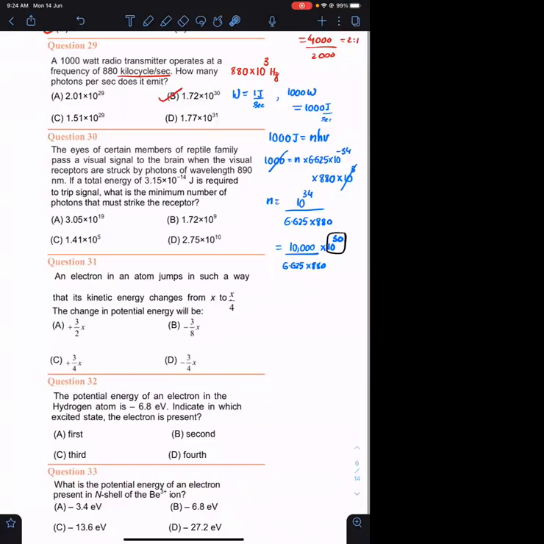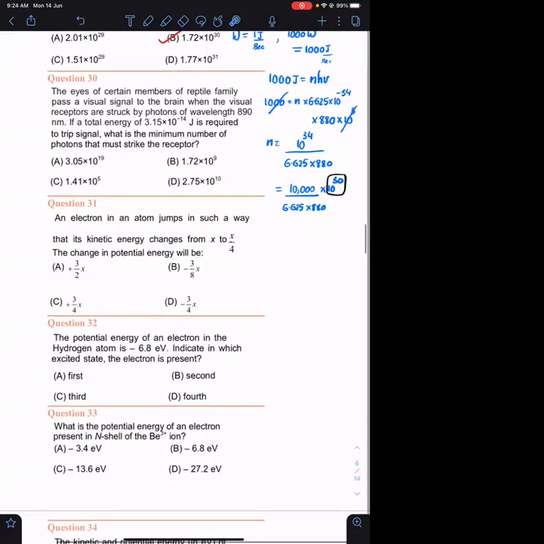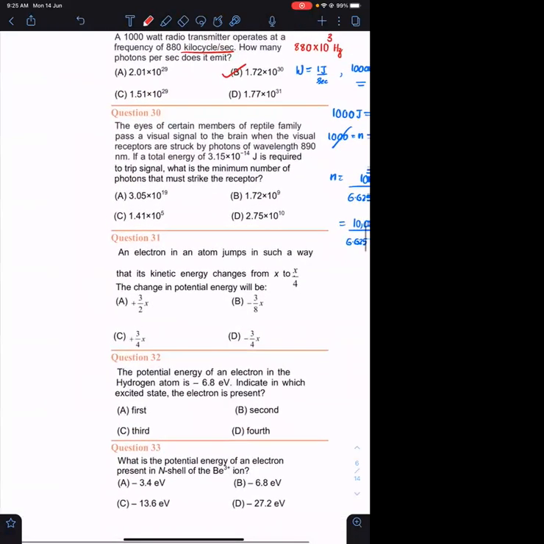Okay. Question number 30. Question number 30 भी वही करना है आपको. n times h nu के ऊपर ही कुछ करना है. Eyes of certain members of reptile family pass a visual signal to the brain when the visual receptors are struck by photons of wavelength 890 nanometers. If a total energy of 3.15 into 10 raised to minus 14 joules is required to trip the signal, what is the minimum number of photons that must strike the receptor? So this entire energy total must be equal to, what must E total equal to? N times h nu.